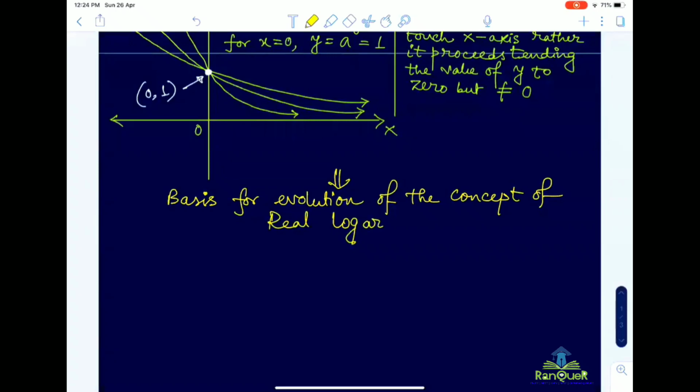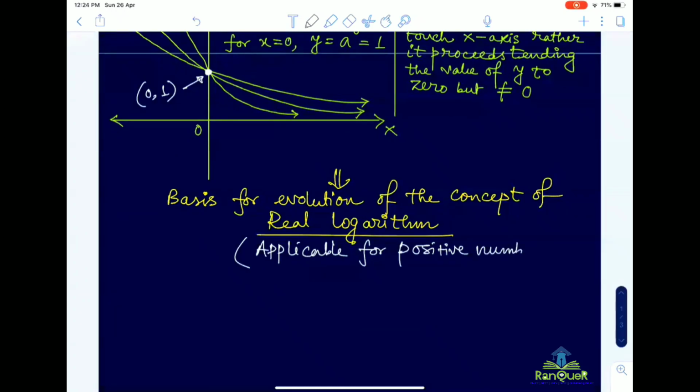Remember, we will discuss only real logarithm, which is applicable for positive numbers and positive base. We will discuss for positive base only and for positive numbers.